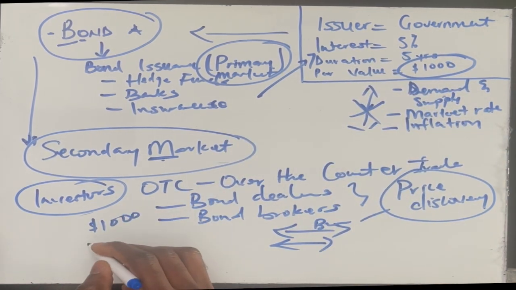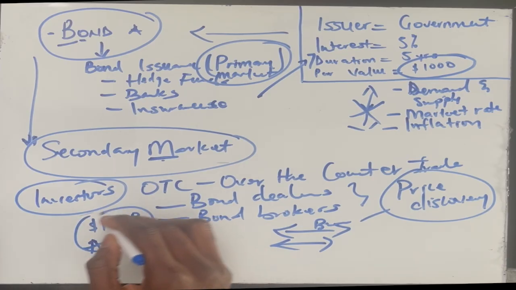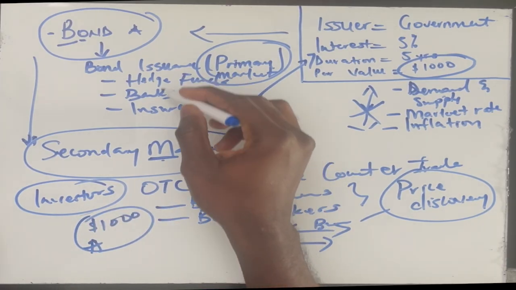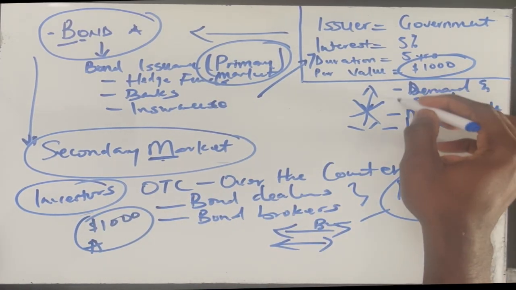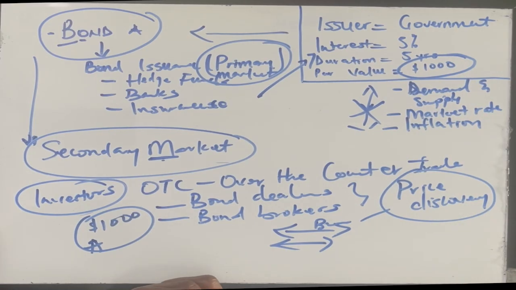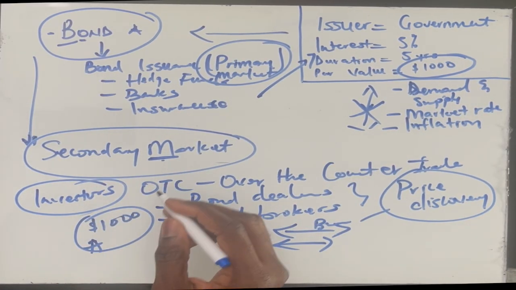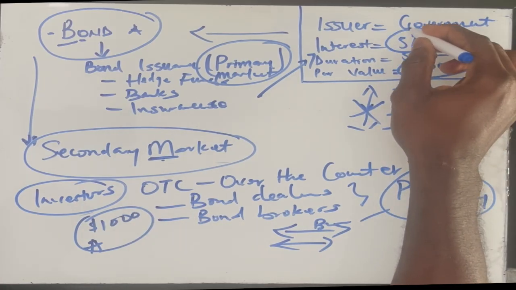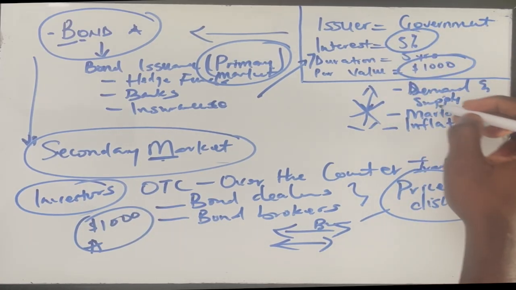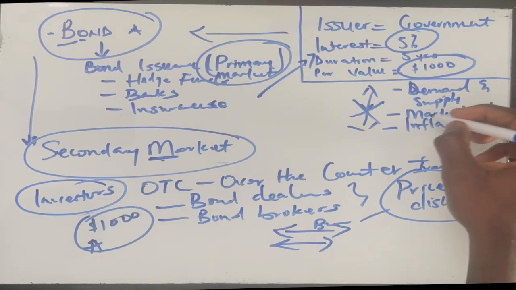So let's assume this bond A, which is now $1,000, which is owned by one of these guys, is facing a very terrible demand in the market. What do you think is going to happen? The price is going to fall. But if people think this bond is very good because the coupon rate is bigger, for example, the coupon rate could be bigger than the market rate or the interest rate at the prevailing time.